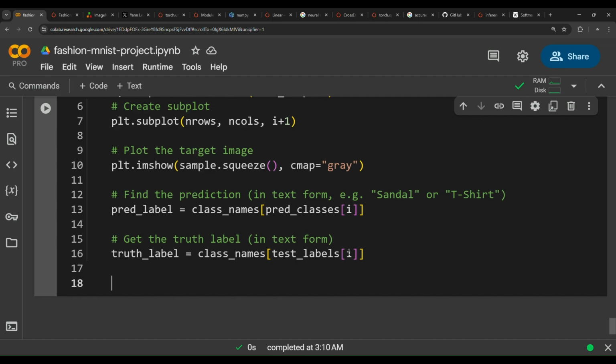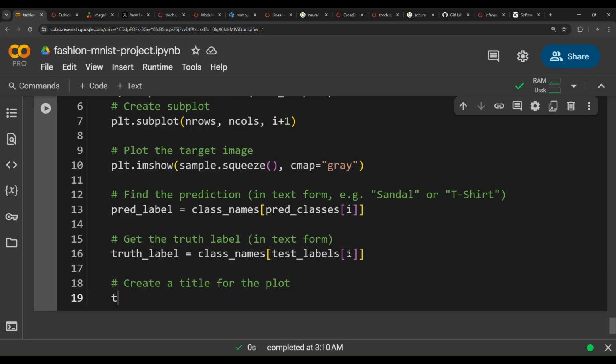And then we need to create a title for the plot. So title_text, the text of the title, equals an f-string: prediction, or pred_label, what the model has predicted, and we'll put a pipe, and then truth. The truth is the truth label. So this will be the title of the plot. Pred means prediction, and then we will plug in here the pred_label, pipe, truth, and then we will plug in here truth_label.